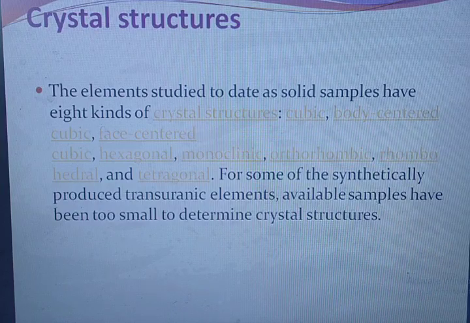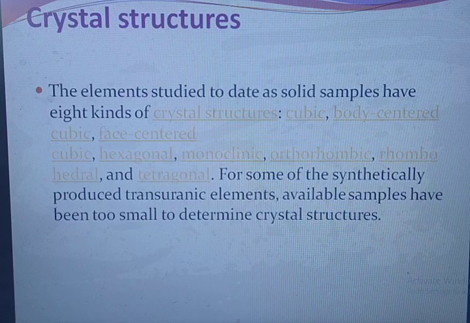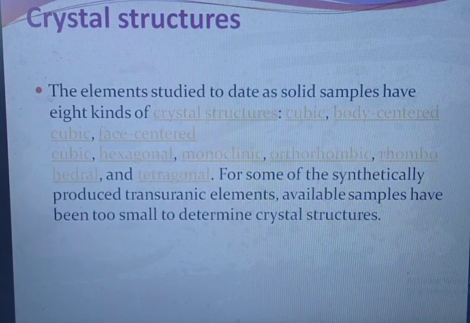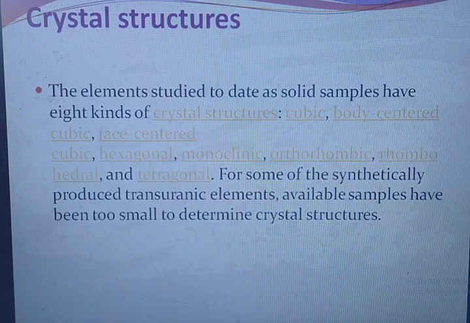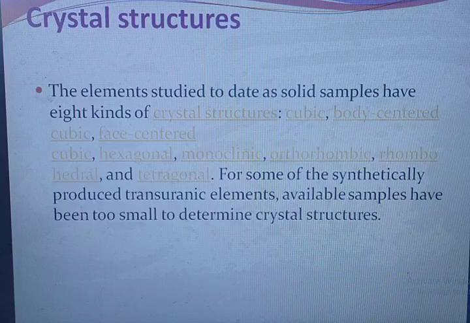Crystal structure. The elements studied to date as solid samples have 8 kinds of crystal structure: cubic, body-centered cubic, face-centered cubic, hexagonal, monoclinic, orthorhombic, rhombohedral, and tetragonal. For some of the synthetically produced transuranic elements, available samples have been too small to determine crystal structures.